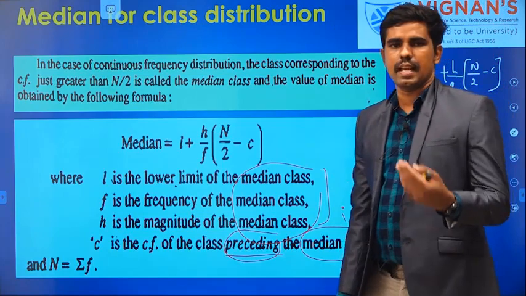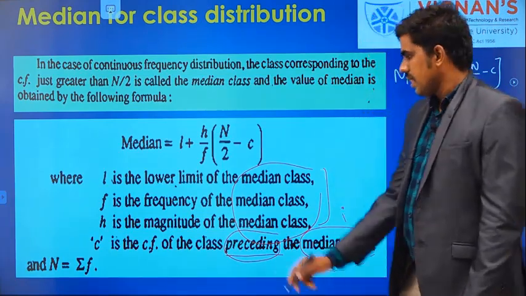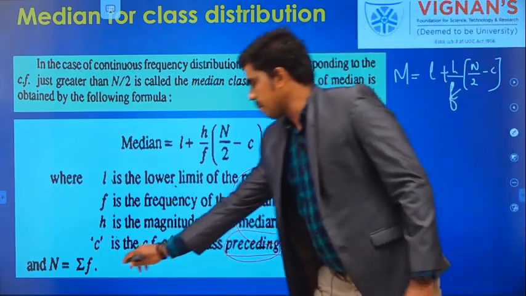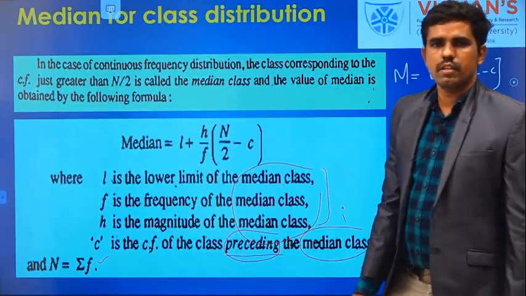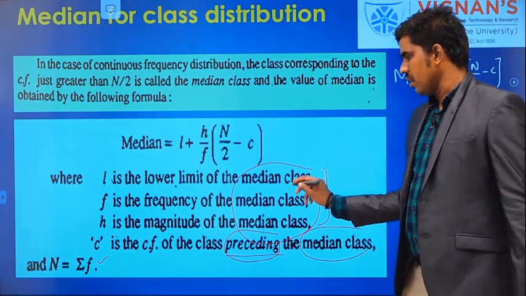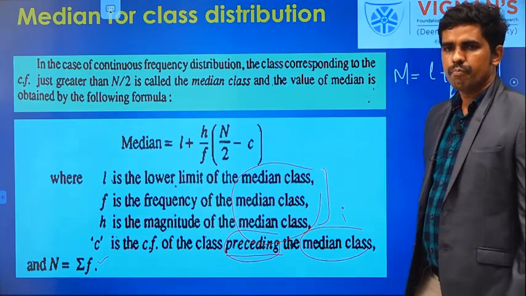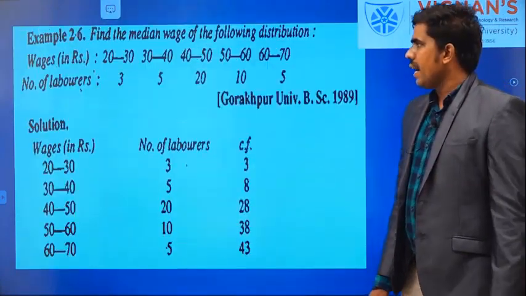Then n is the summation of all frequencies. So our first aim is to find the median class. Which is the median class for that particular problem? Look at this example, find the median.